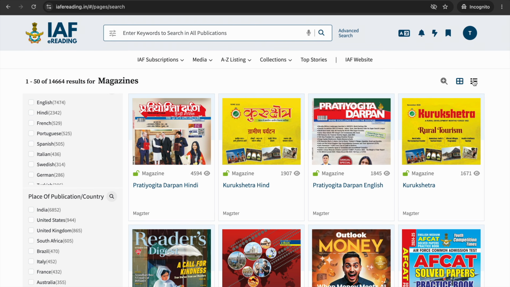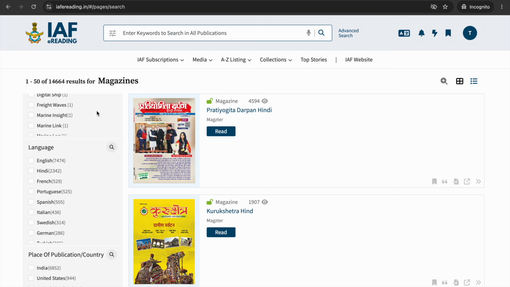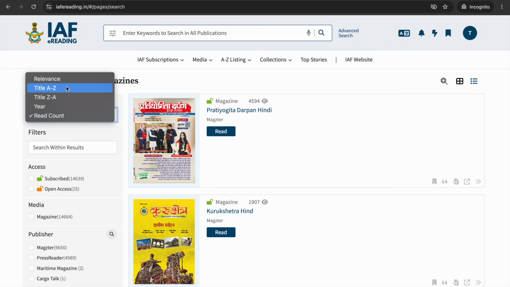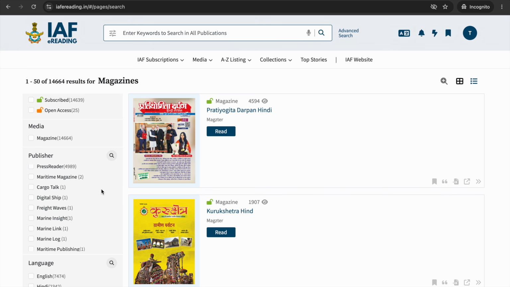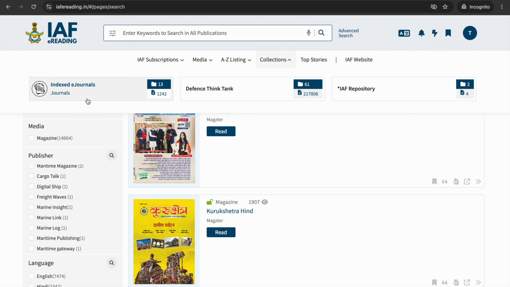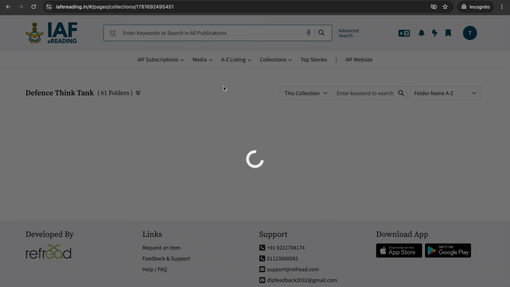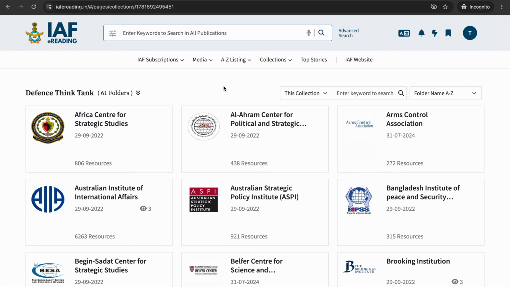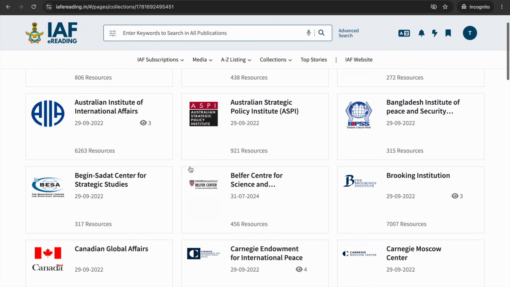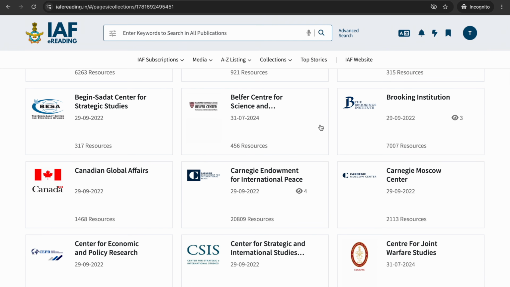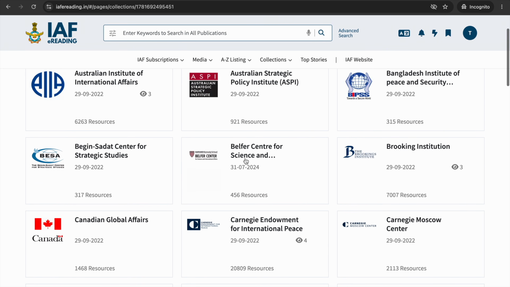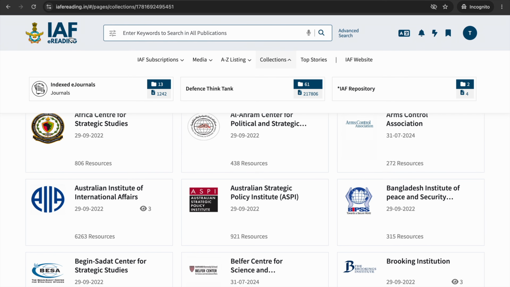You can also switch between different view styles, browse resources alphabetically using the A to Z listing, or use filters to narrow down the search results. In addition to subscriptions, the platform also hosts curated collections. In these collections, you will find over 2 lakh white papers, security briefs, articles, and talks from 60+ think tanks, including IDSA, CAPS, and the Brookings Institution. More collections will continue to be added for you to explore.